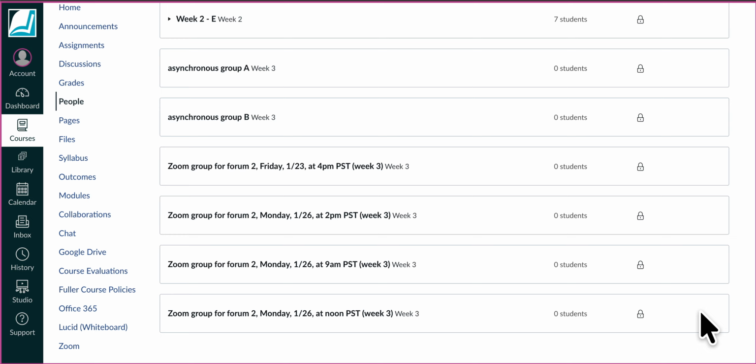Having taught online for a number of years at Fuller, I can say pretty clearly that joining these live Zoom discussion groups whenever you can makes a big difference in the quality of the learning experience for all of us. So I urge you to do that, and also remind you that you'll have a little less work in terms of writing on Canvas if you're able to join one of these live discussion groups. So I hope that is clear. Please let me know if it's not, and I will help you find your way.